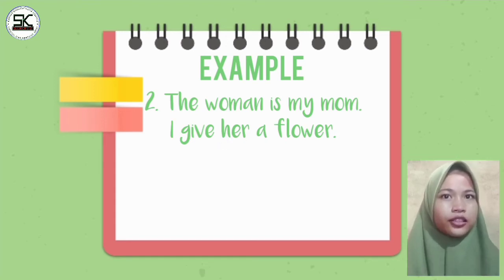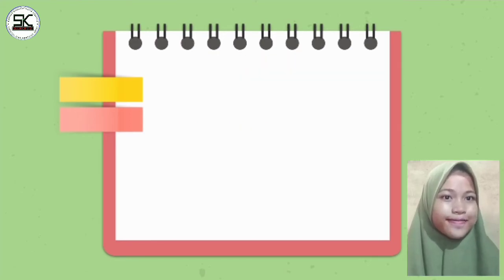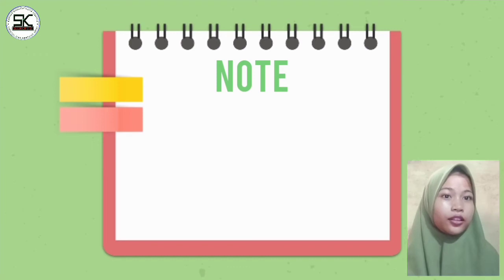Both sentences have the same object. Therefore, the relative pronoun whom is used to join the sentences. So that sentence will be: the woman whom I give a flower is my mom. Okay, I will give a note.